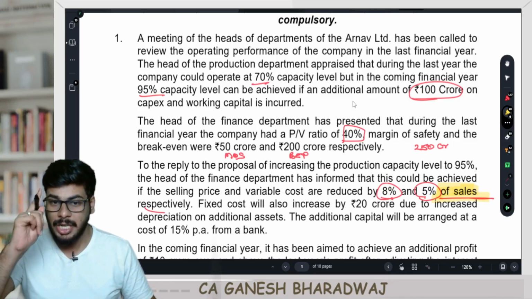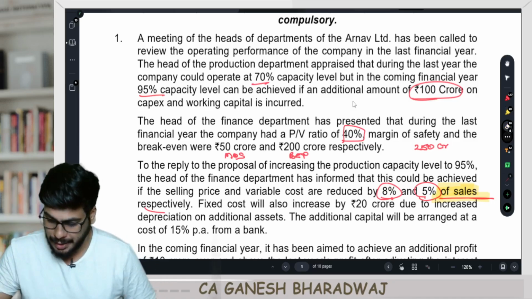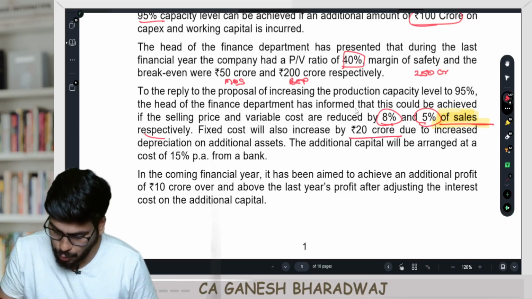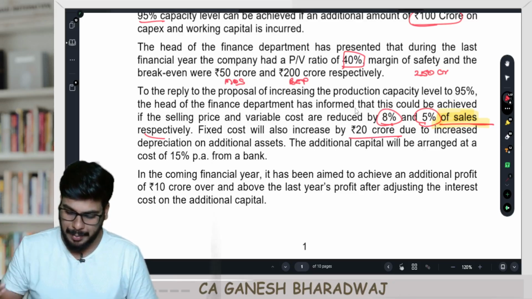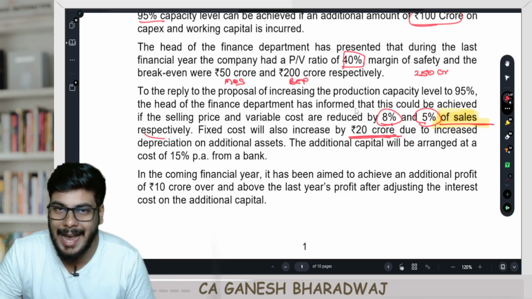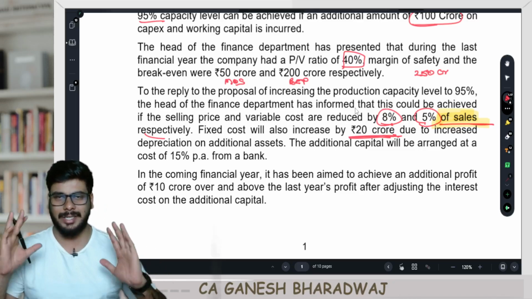That's what they are saying. Very important understanding, right? Next. The fixed cost will also increase by 20 crore due to increased depreciation and additional assets. So they are saying the next year, right?